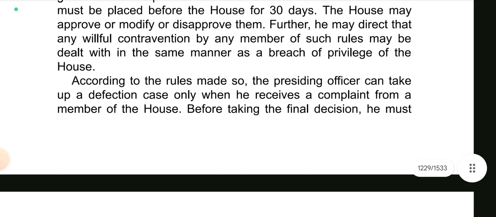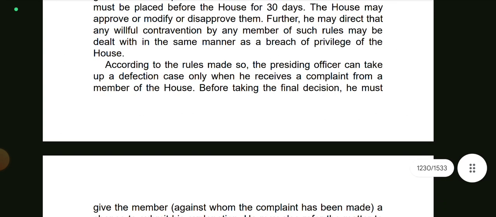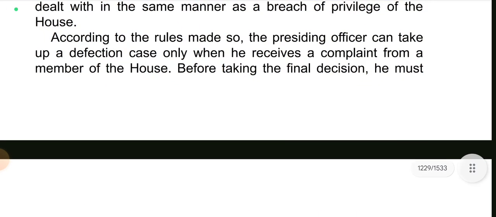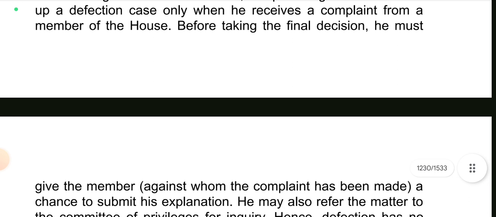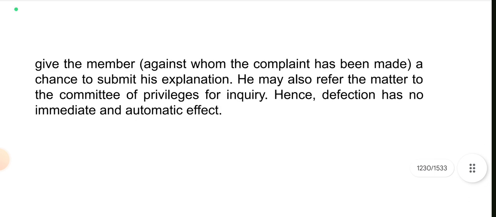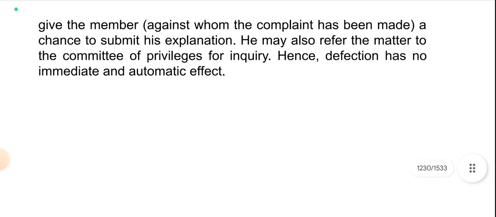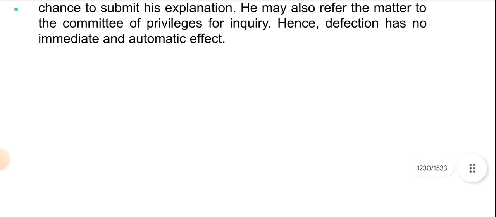According to the rules made so, the presiding officer can take up a defection case only when he receives a complaint from a member of the house. Before taking the final decision, he must give the member against whom the complaint has been made a chance to submit his explanation. He may also refer the matter to the Committee of Privileges for inquiry. Hence, defection has no immediate and automatic effect.